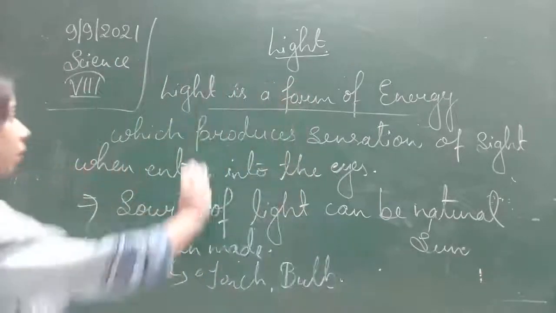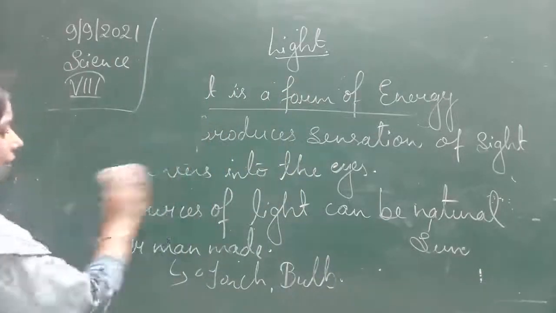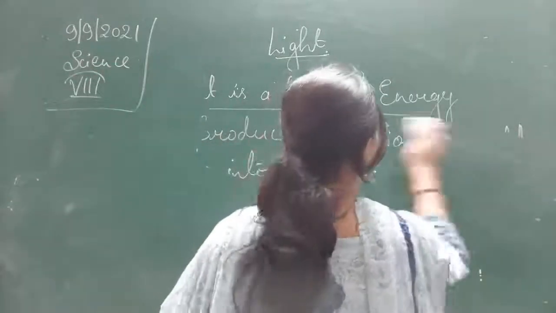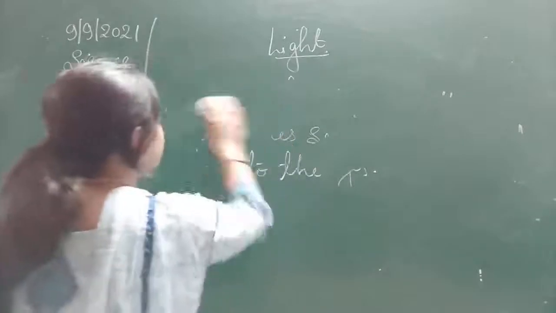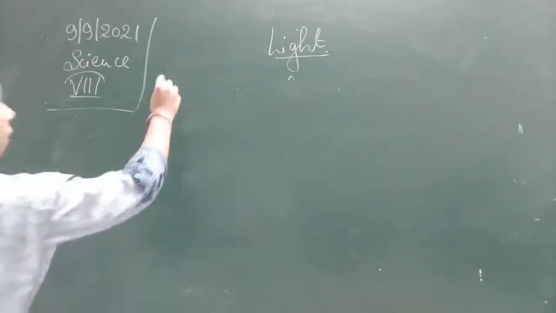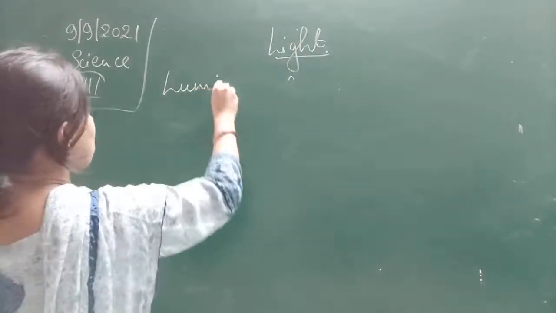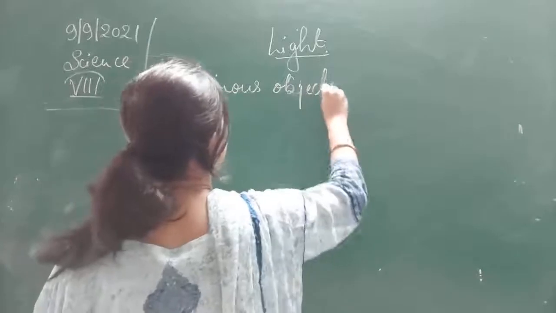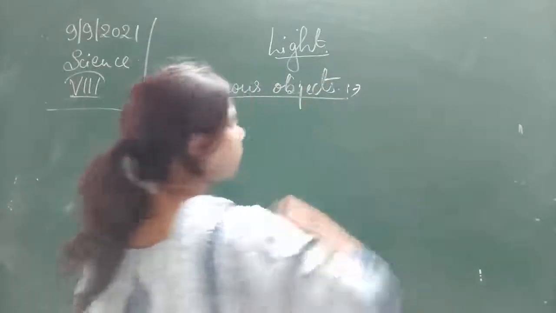Okay, so the sources are also classified into two: luminous and non-luminous. What are luminous objects?